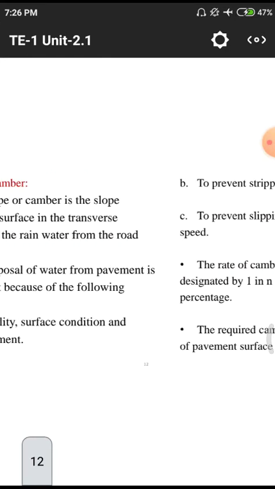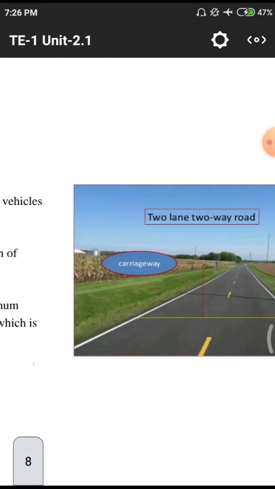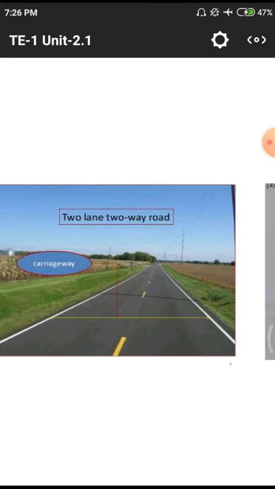In one of the diagrams yesterday I showed all of these. This is the example for that road. In the sides we have a white line, and in the middle we have the median with a yellow line. The white line indicates the end of the road, and the yellow line indicates the median, that means the central part of the road. Normally we go on the left hand side, only we need to move on the left hand side of the road.